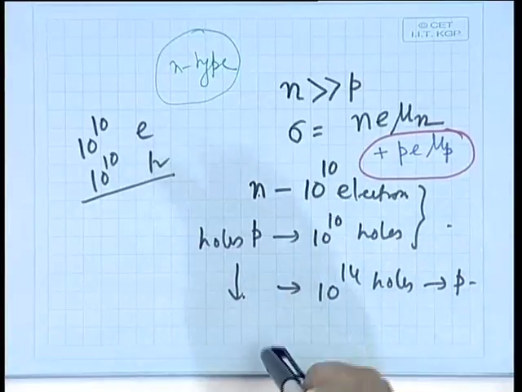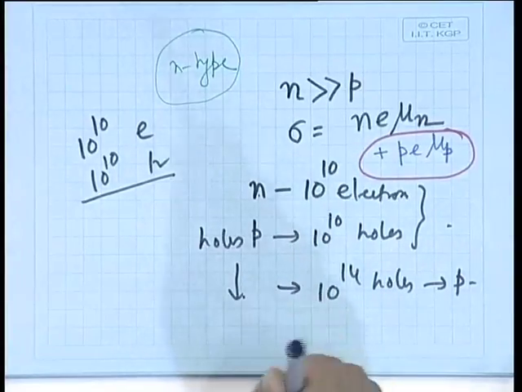So, one thing is that we can increase the conductivity by doping. Second thing is that if both p and n type carriers are there, the conductivity will be given by both the electrons and holes. We have to calculate separately n e mu n and p e mu p.